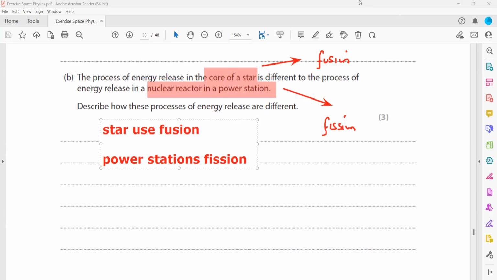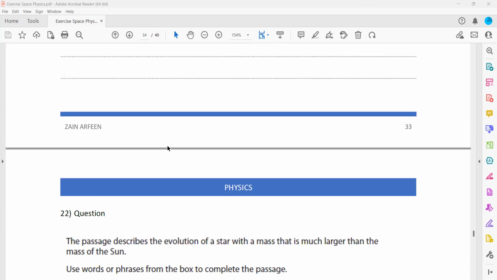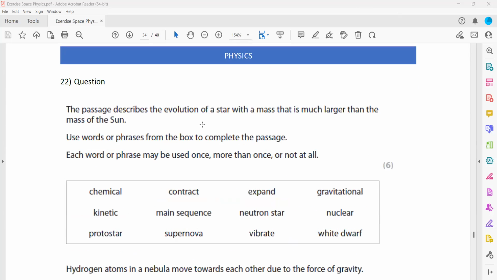The next part, you can use a screen annotation to complete that. Actually, the blanks are there. The passage describes the evolution of a star with a mass much larger than the mass of the Sun. So if they're saying that the mass is much larger than the mass of the Sun, they're asking for the life cycle of a massive star.